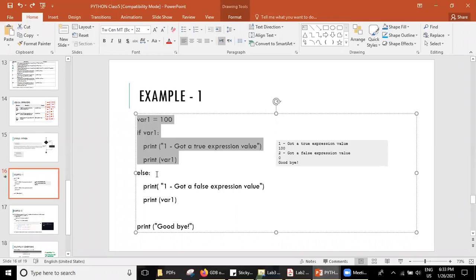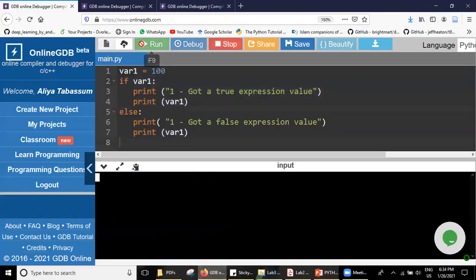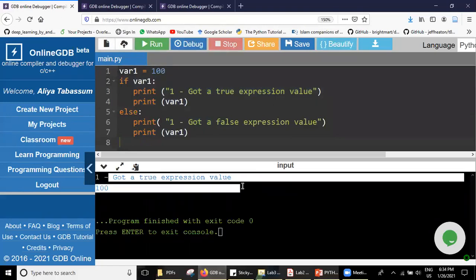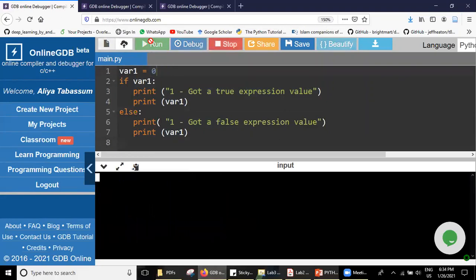It's the same here. I am giving if the variable is 100, it means it has some true value. It got some value. That's why it's printing. And this else statement will not be executed. I'll show it again here. So this has got the true expression. Now, if I give 0 here, see what's being printed.